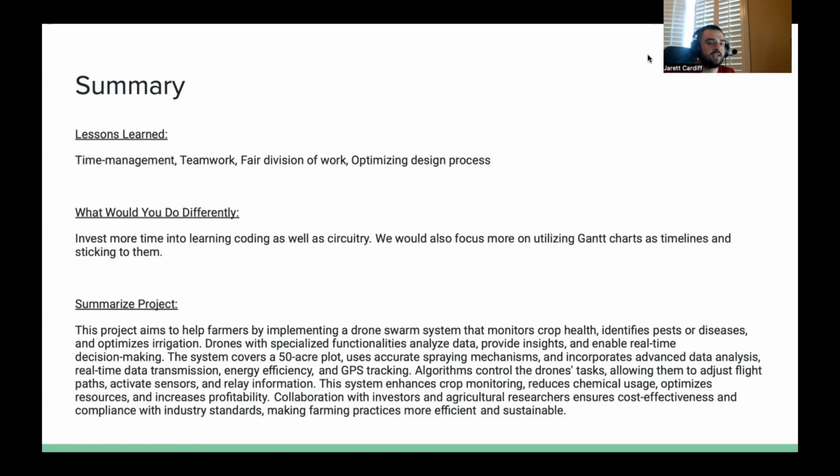Algorithms control the drones' tasks, allowing them to adjust flight paths, activate sensors, and relay information. This system enhances crop monitoring, reduces chemical usage, optimizes resources, and increases profitability. Collaboration with investors and agricultural researchers ensures cost effectiveness and compliance with industry standards, making farming practices more efficient and sustainable.